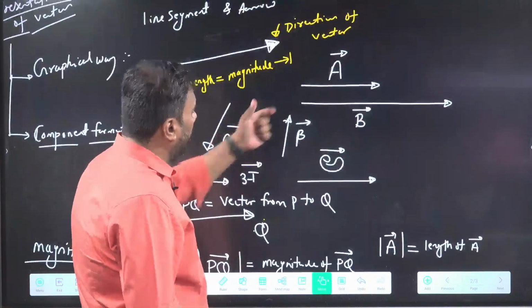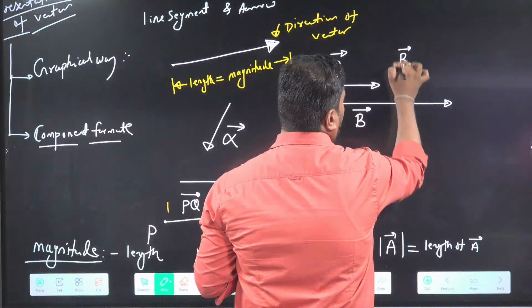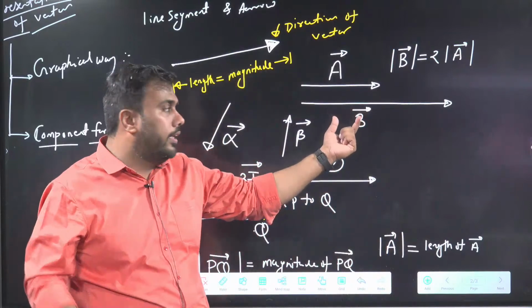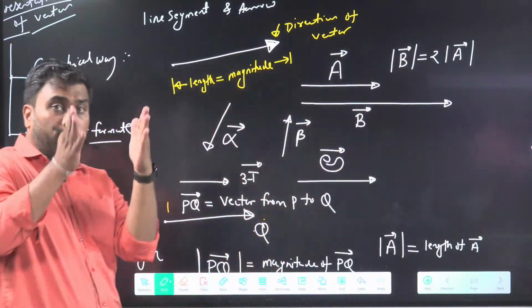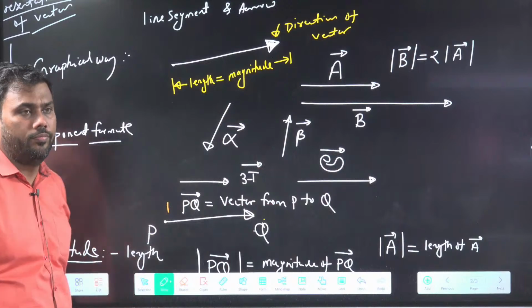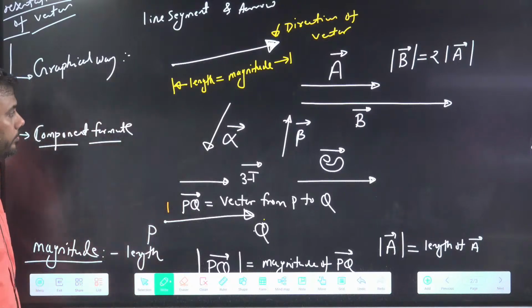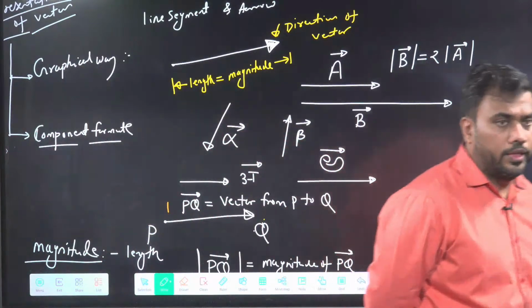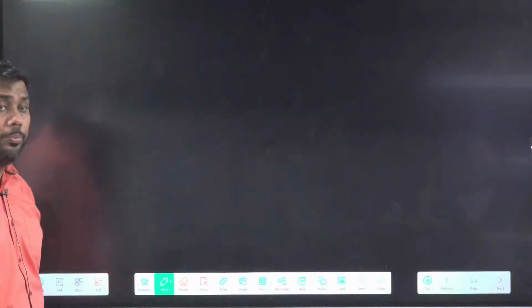So previously I was telling you that B vector is having double the length of A vector. We can represent this as mod of B vector is 2 times mod of A vector. Because B vector has double the length, it means mod of B vector is double mod of A vector. Can we understand this? What does this mod symbol tell us? It tells me the magnitude of vector. Is this point clear? How to write the magnitude of vector? Yes? Okay, very good. So we have learned how to represent a vector and how to represent its magnitude.